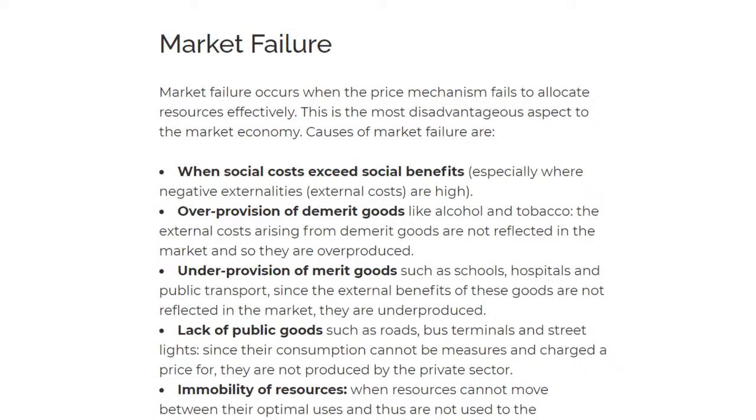Market failure occurs when the price mechanism fails to allocate resources effectively, and this is a very disadvantageous aspect of the market economy. The causes of market failure are when the social costs exceed the social benefits, when there is an over provision of demerit goods, basically when more cigarettes are produced, for example. Or when there is an under provision of merit goods, maybe education is not given enough importance, so no one produces it. This is all because of market failure.